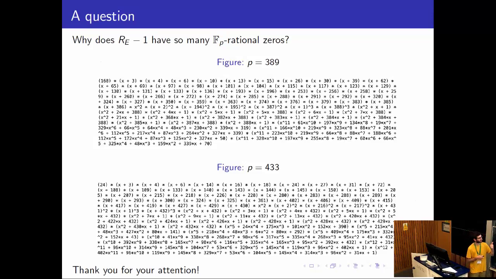And actually, when we do this with Shimura curves, the strategy is the same. We reduce something mod p and we find the quadratic zeros. And there are also like 50 or 100 zeros defined over Fp, even though they don't lift to anything in the standard affinoid. But for Shimura curves, we have more tools and they seem less mysterious. So maybe this will give us an idea of where these zeros come from.